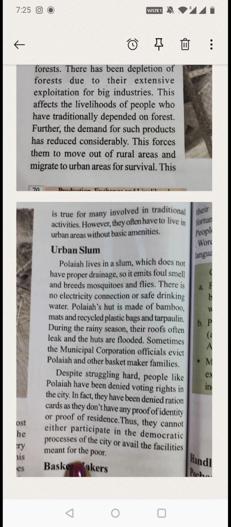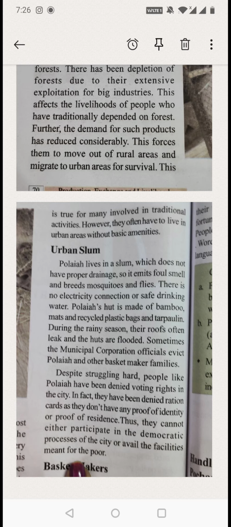So if there is no proper drainage facility, all the drainage water will be flowing on the roads and all. Due to this, all the mosquitoes and flies will be sitting on that drainage water. It will be smelling bad, a foul, dirty smell will be coming. Those mosquitoes will come and bite them, or they sit on the food prepared by Polaya's family. Then what is happening with that? Due to these mosquitoes, if they bite, they'll be getting different types of diseases like typhoid and all.